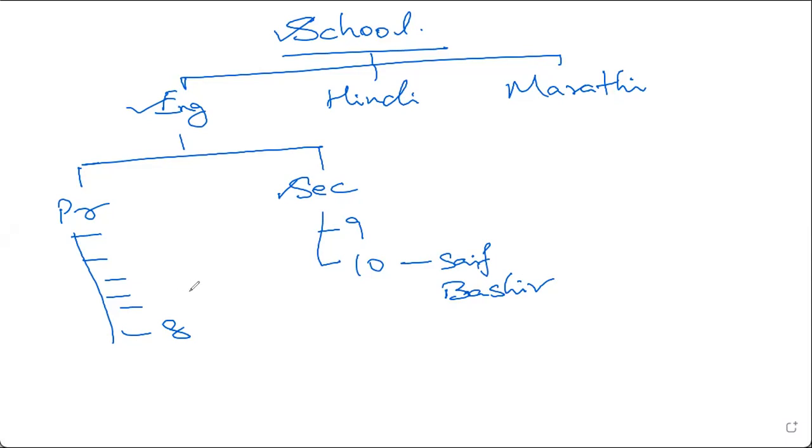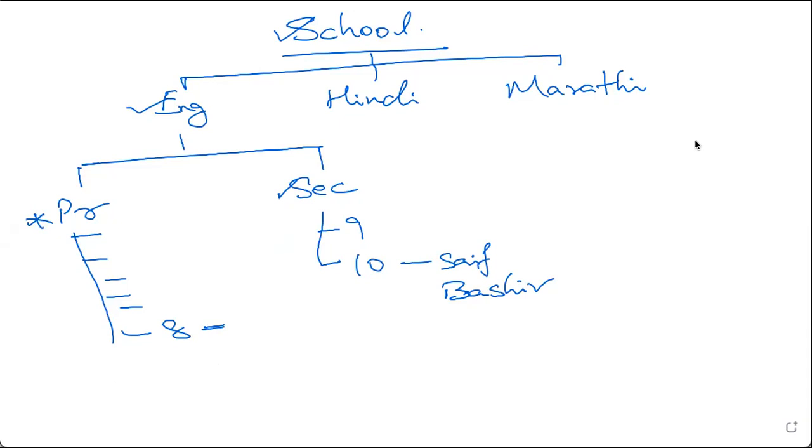But a student who is in class 8 does not belong to secondary, although that student belongs to primary. This is the situation we have now.